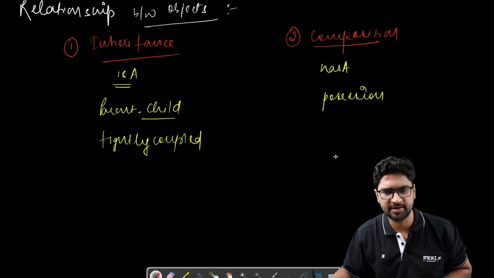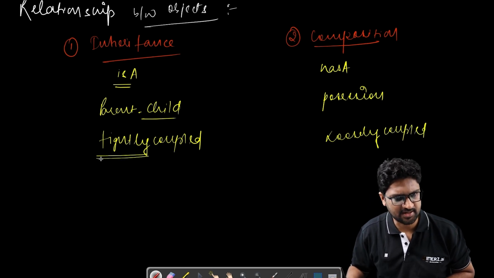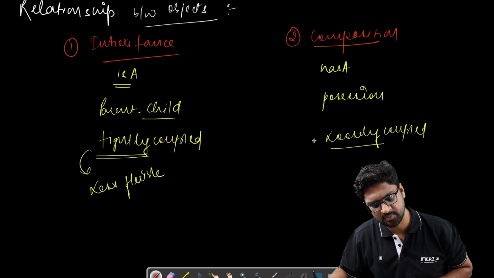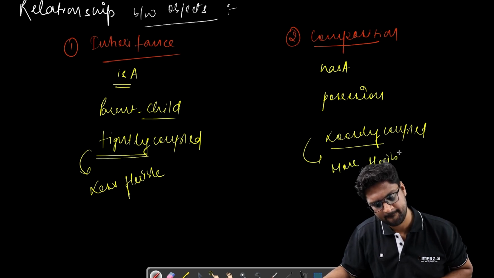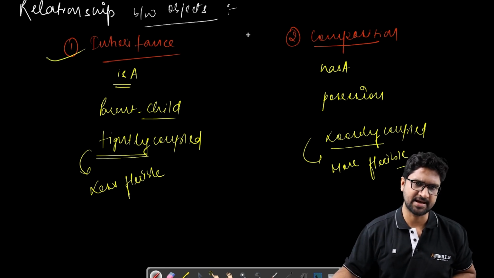Composition, contrary to that, is loosely coupled. And since inheritance is tightly coupled, it is less flexible, and since composition is loosely coupled, it is more flexible. So these are the differences between inheritance and composition.